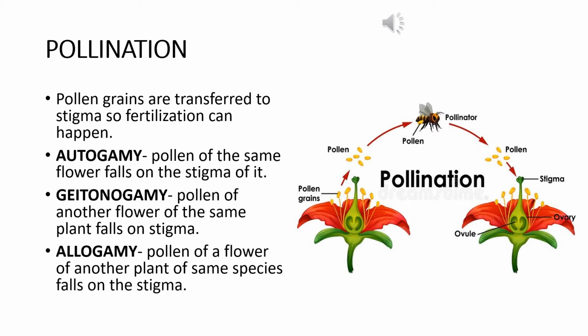Then there is geitonogamy. In geitonogamy, pollen of another flower of the same plant falls on the stigma of that flower. And allogamy or xenogamy involves the transfer of pollen of a flower of another plant of the same species, which is falling on the stigma of another plant. And the agents that are helping in this transfer of pollen grains are called pollinators. The insects, bees, birds and different big animals can also act as pollinators.